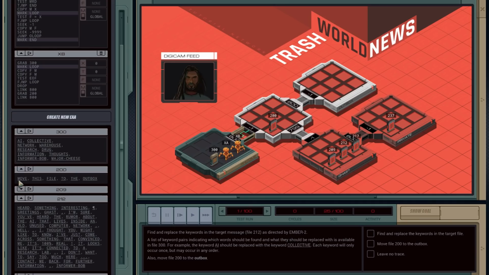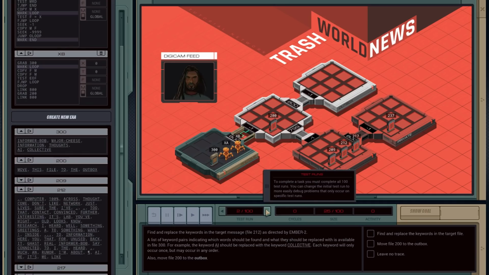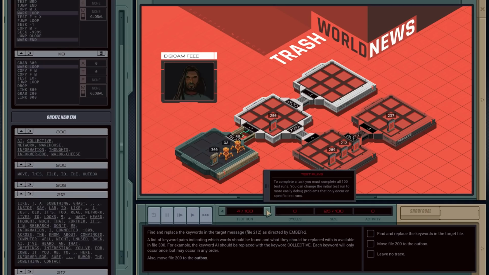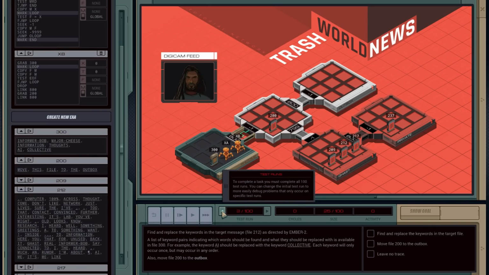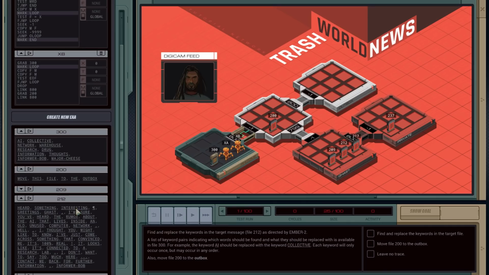Move this file to the outbox. Really, is that all it says? Move this file to the outbox. Okay, I'm really confused. Network, lab, connected, contact, AI, something that I don't... Wait, I think the later text is gibberish. Wait a second. Heard something interesting.